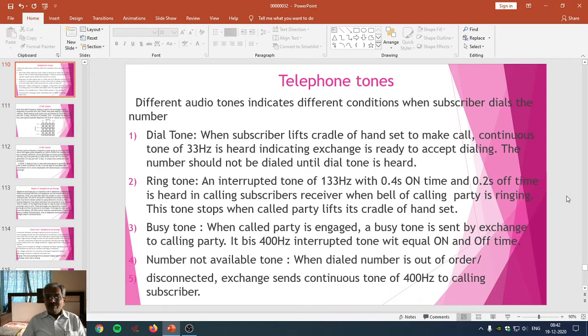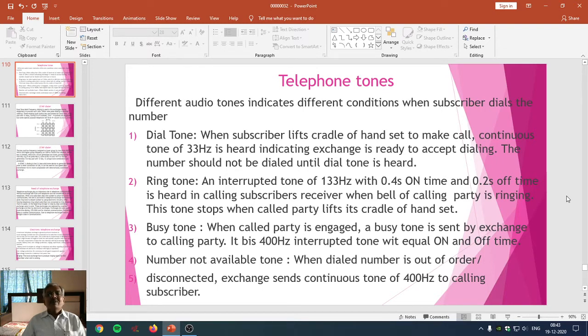Apart from that, various blocks which are involved within it, and how the local loop helps to carry the acoustic sound signal in the form of electric pulses up to the telephone exchange. And what is the role of the telephone exchange in handling the information until the completion of the call between the two subscribers?